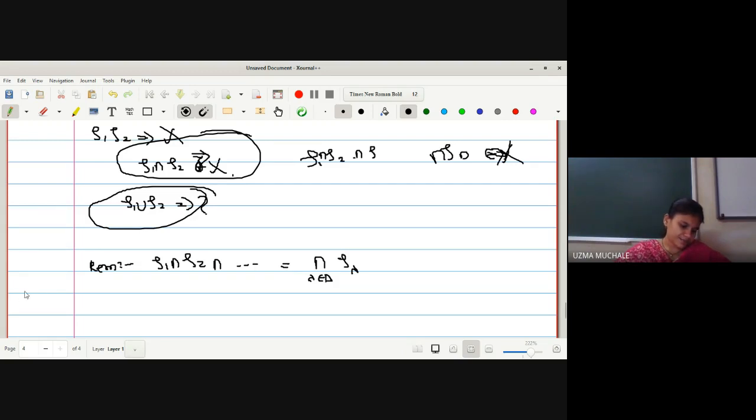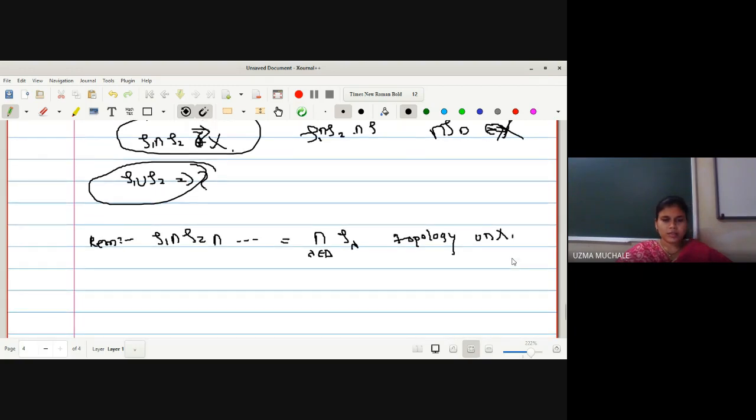So the intersection of many topologies will again be a topology on the same set X. This result, whatever we have proved now, we can extend to arbitrary intersection. If many topologies are defined on the same set X, their intersection will again be a topology on the same set X.